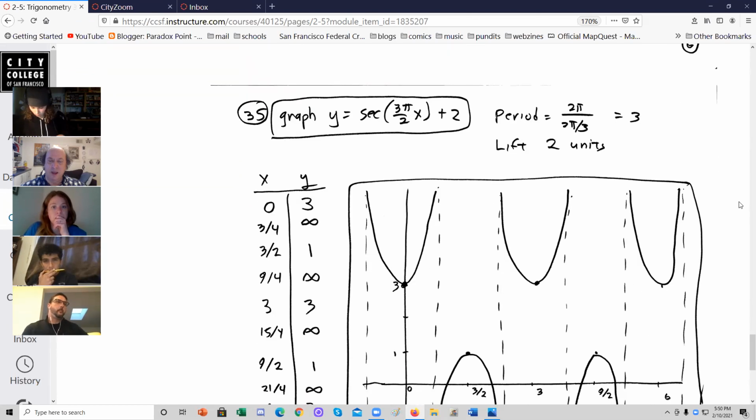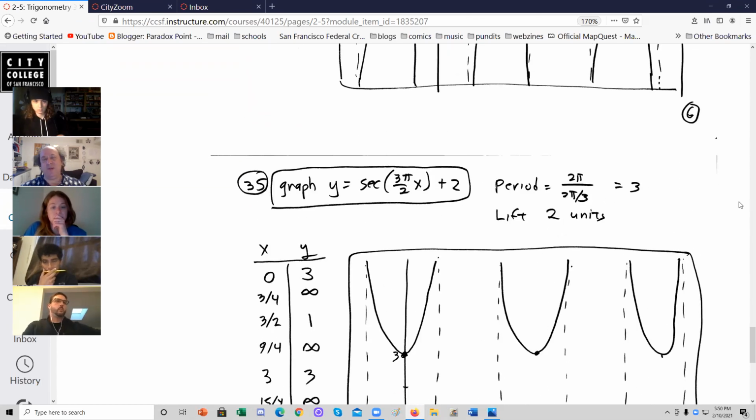This one they're deliberately being annoying. Graph y equals secant of 3 pi over 2 x, all that plus 2. This plus 2 means you're going to have to lift it 2 units. The period is 2 pi over 3 halves pi, which comes up. Oh dear. Did I blow this? I think this is a mistake. You have to divide by 3 halves pi, not 2/3 pi. And 2 divided by 3 halves, that's 3/4. This is wrong.